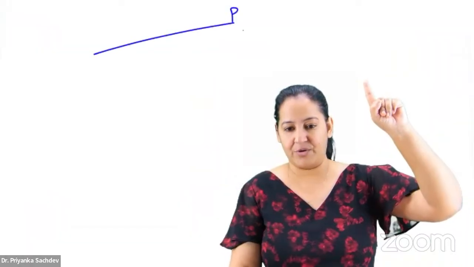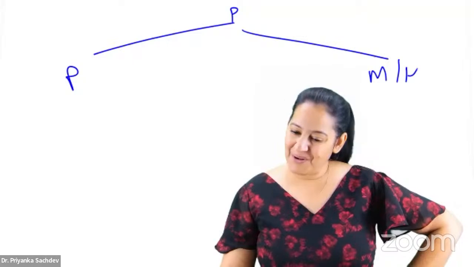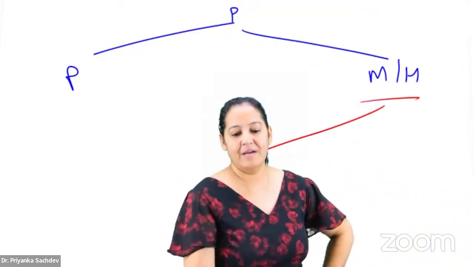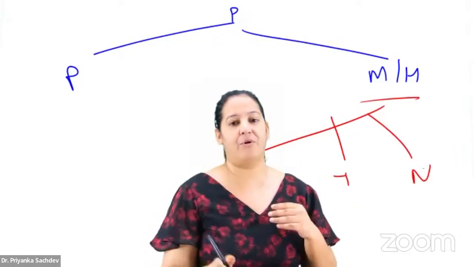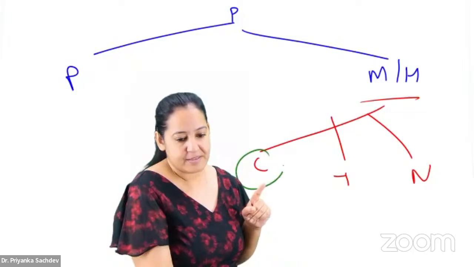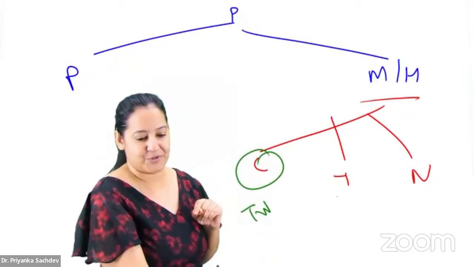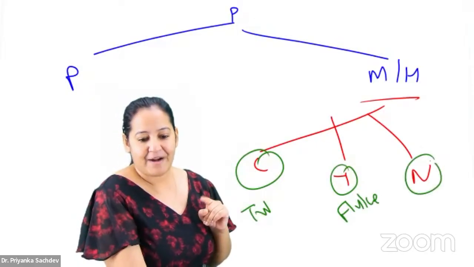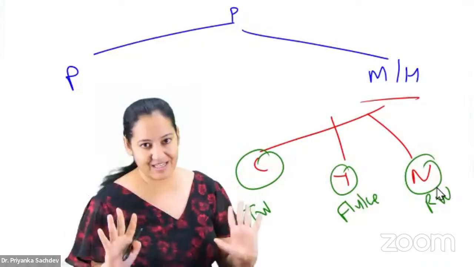So first learn, parasites are of 2 types: protozoa and metazoa. Metazoa is also known as helminth. I want you to learn the 3 types of metazoa: cestode, trematode, nematode. Now I will teach you the eggs of all 3. Cestodes are known as tapeworm because they are flattened anteroposteriorly. Trematodes are known as fluke because they are leaf-shaped. And nematodes are known as roundworm because they are cylindrical in shape. Say yes. The first thing, the basic, you got it.